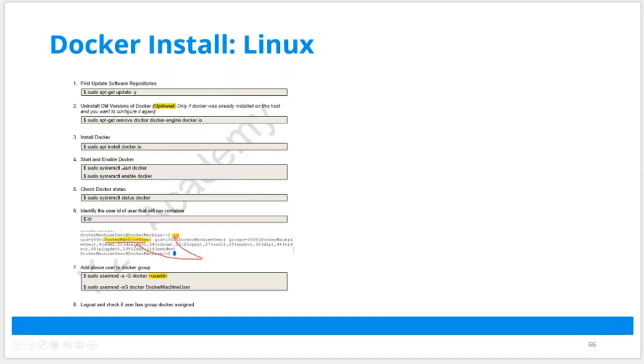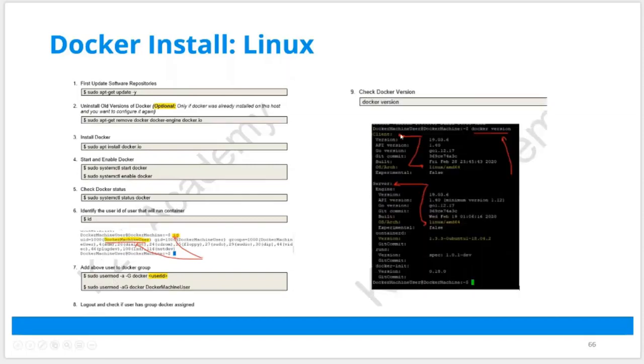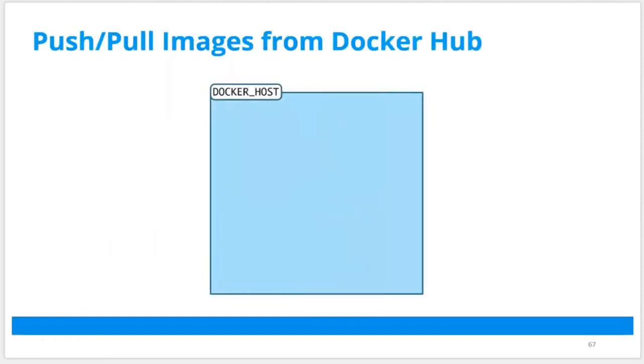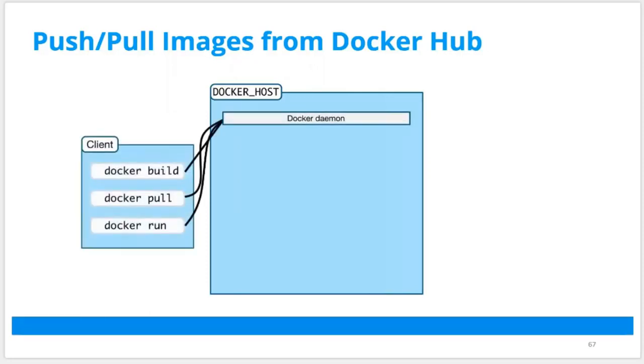That's the installation done. We are going to enable it and start it automatically. And now we have the Docker daemon running. And once the Docker daemon is running, you can check the version and you can start off the containers. And then, pulling the image, he'll also show you how to push and pull images through which you start your containers.